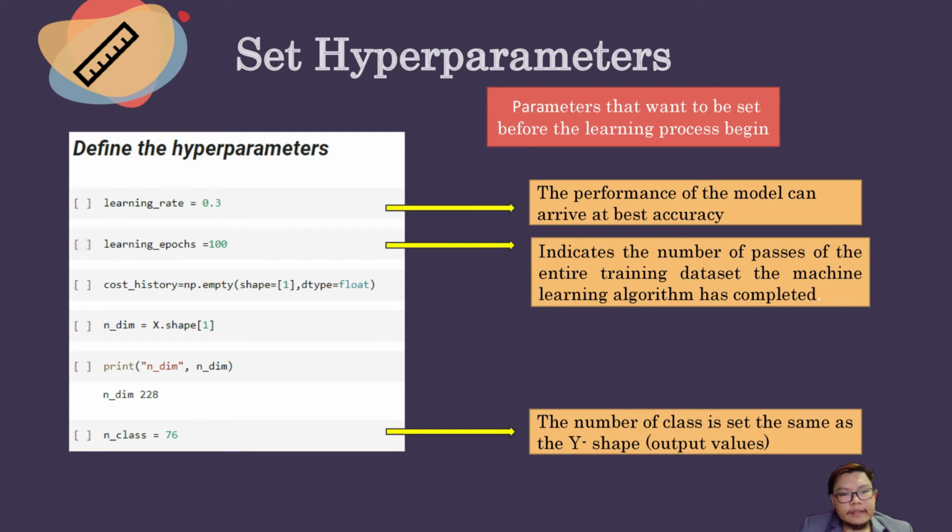Then we set the hyperparameters. Hyperparameters are the parameters that we want to be set before the learning process begins. So we set the learning rate to 0.3. The learning rate determines how the performance of the model can arrive at the best accuracy. The learning epoch we set to 100. The learning epoch indicates the number of passes of the entire training dataset that the machine learning algorithm has completed. Finally, we have the number of classes, which is set the same as the Y shape, which is our output values.